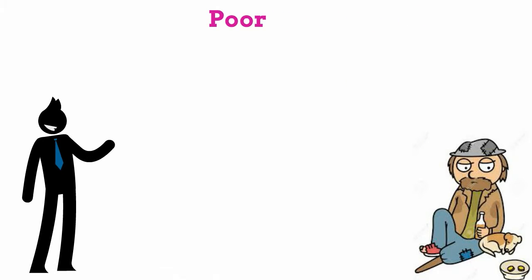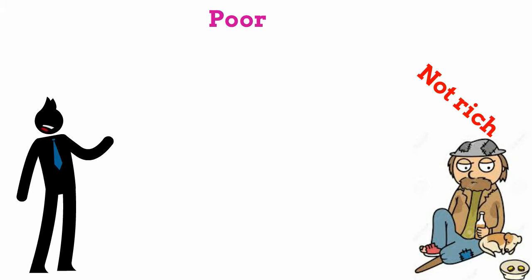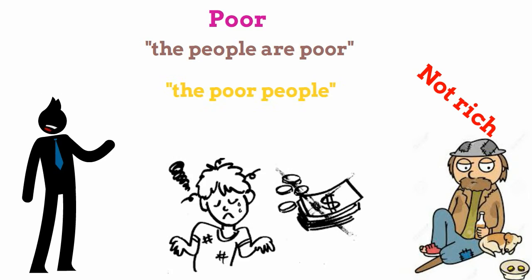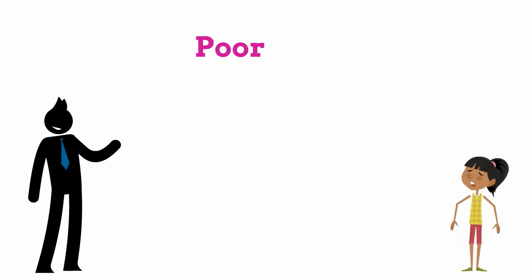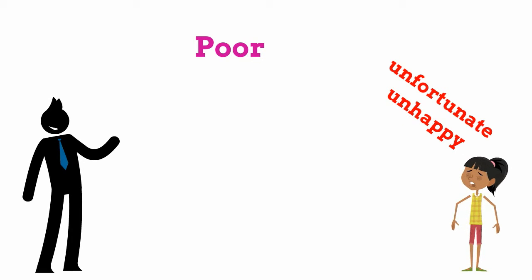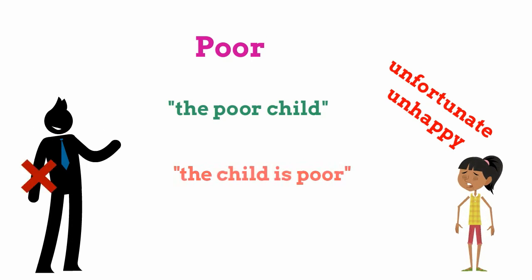The word poor is also interesting. Its meaning of not rich can be used both ways: the people are poor, or the poor people. But when it has the meaning of unfortunate or unhappy, it can only be used attributively. In other words, we can say the poor child, but not the child is poor.